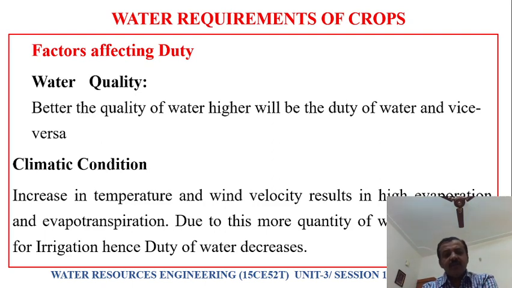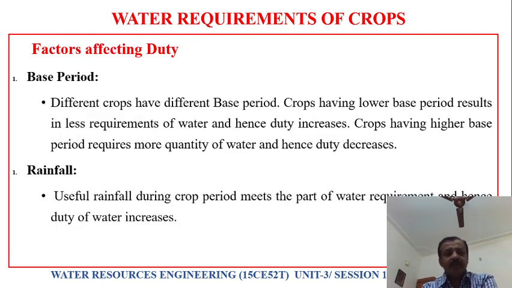Here, an increase in temperature and wind velocity increases the transpiration losses and evaporation losses. Hence a larger quantity of water is required by the crops, hence duty will be less. If the temperature is less and wind velocity is low, then water requirement will be less and duty will be more. So climatic condition is also one of the important criteria which affects duty.